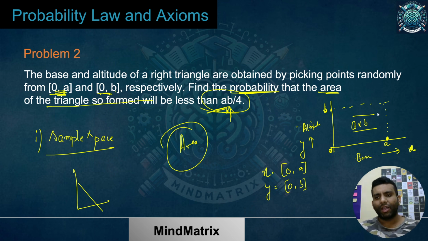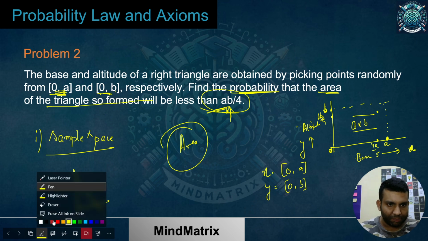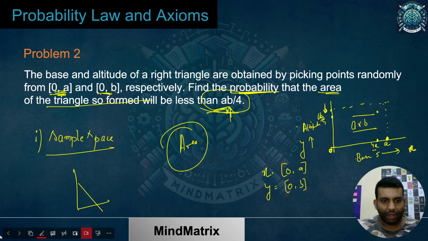For an example, this will give you a good idea. Let's suppose this coordinate is 4a by 5, and let's suppose this is 6b by 7. Let me just write it clearly.